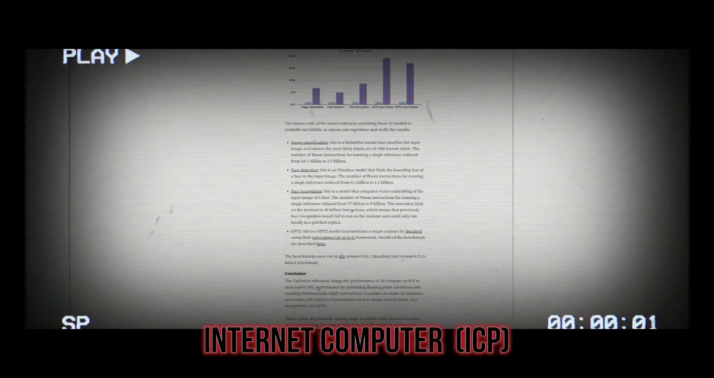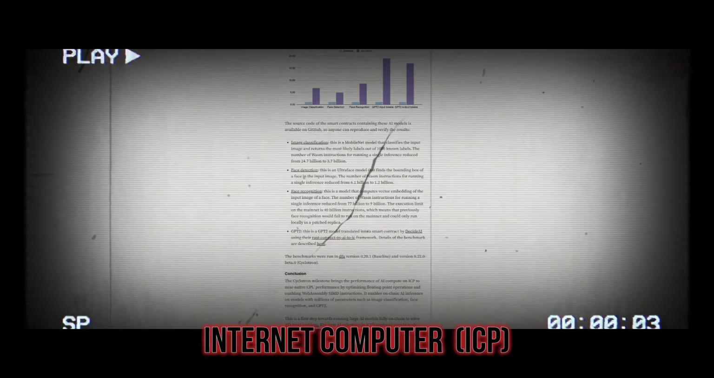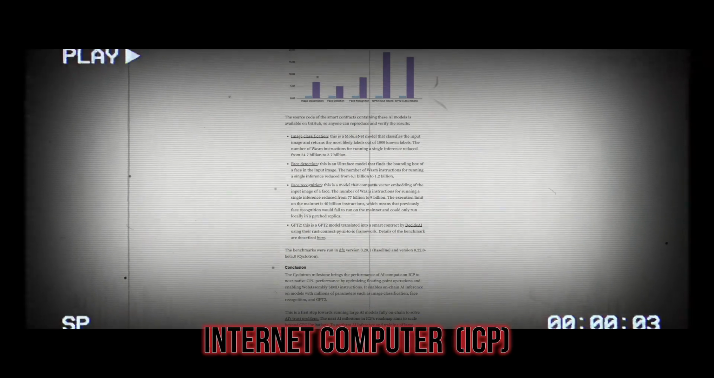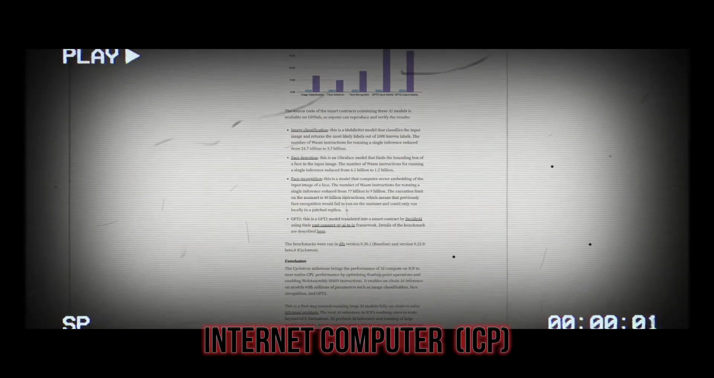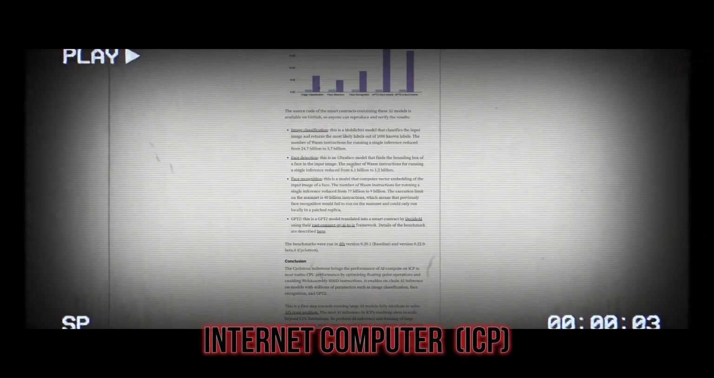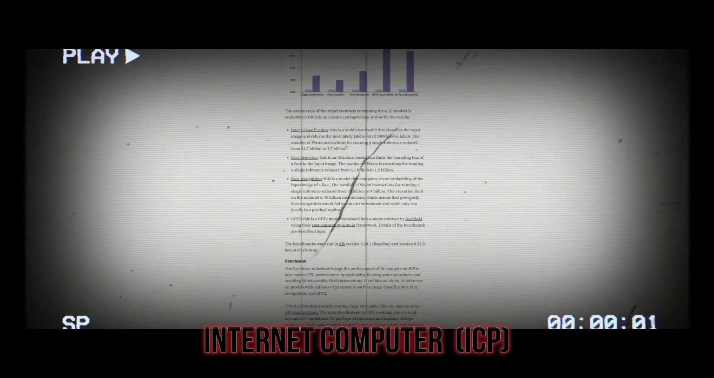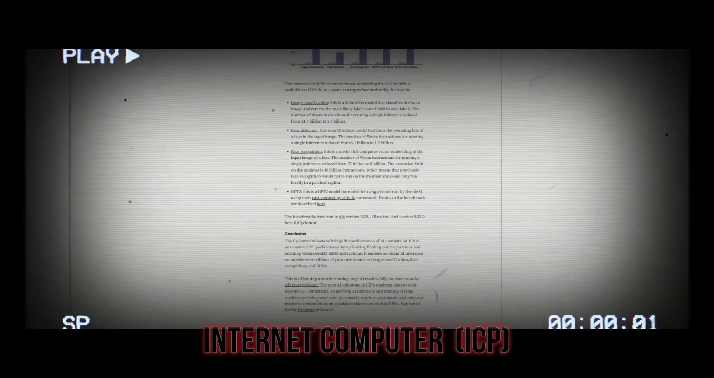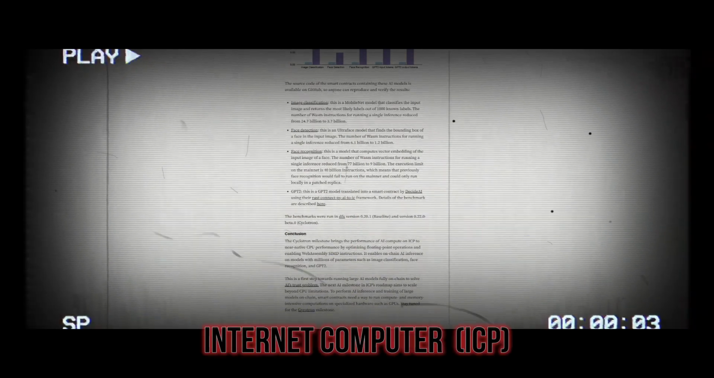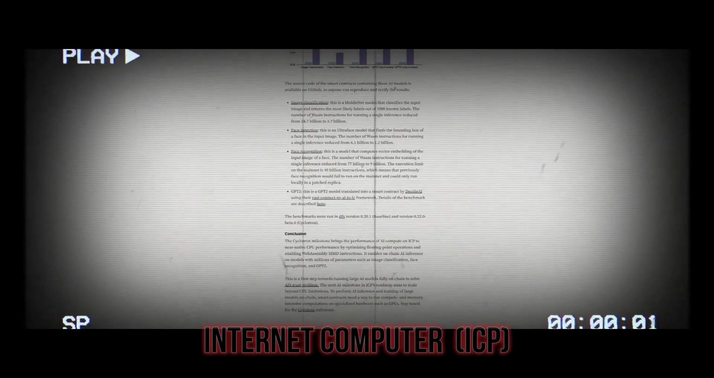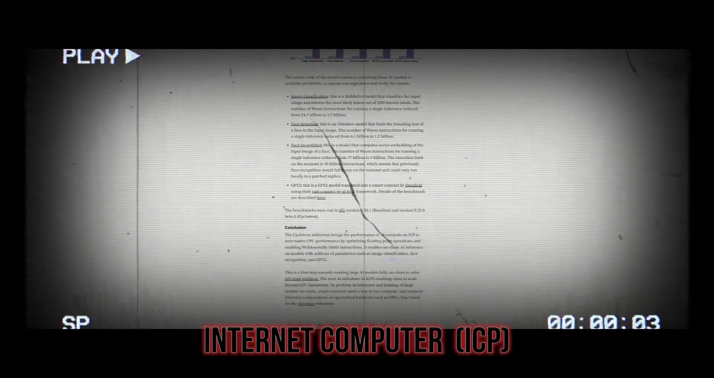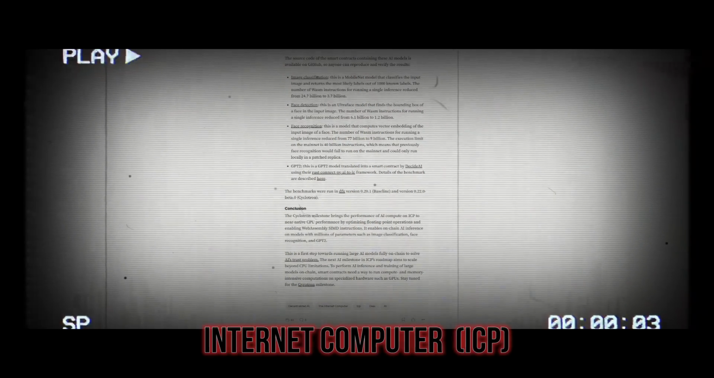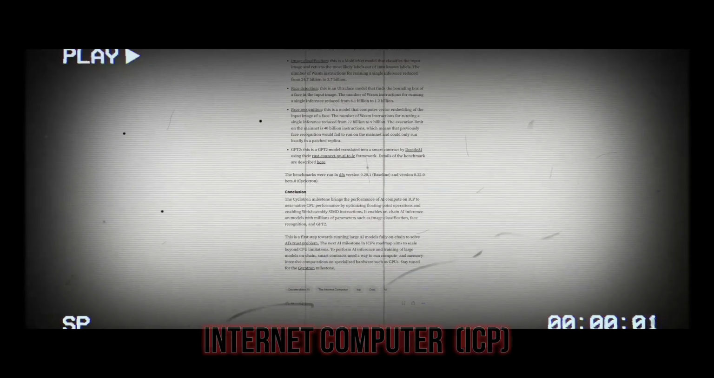Face recognition: this is a model that computes vector embedding of the input image of a face. The number of Wasm instructions for running a single inference reduced from 77 billion to 9 billion. The execution limit on the mainnet is 40 billion instructions, which means that previously face recognition would fail to run on the mainnet and could only run locally in a patched replica. GPT-2: this is a GPT-2 model translated into a smart contract by DeAI using their Rust Connect PyTorch to IC framework. Details of the benchmark are described here. The benchmarks were run in DFX version 0.20.1 baseline and version 0.22.0 beta.